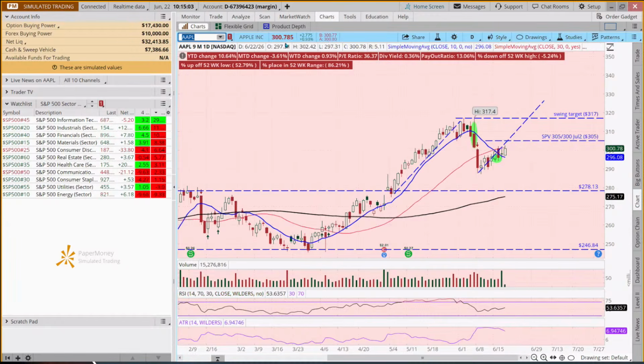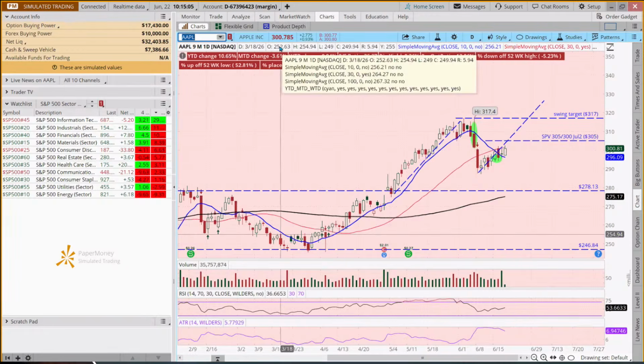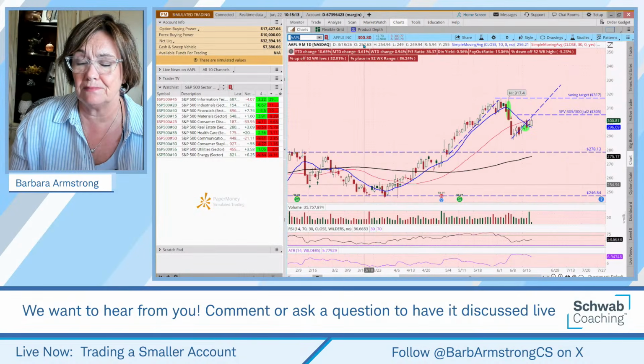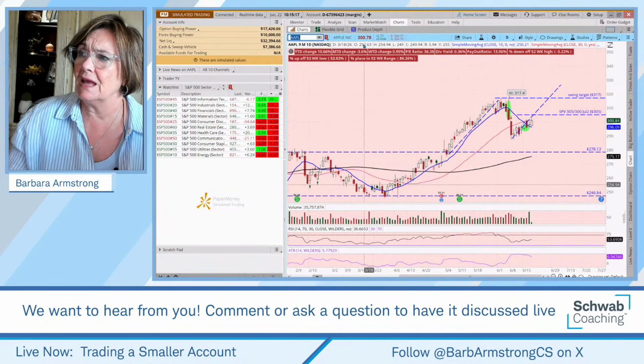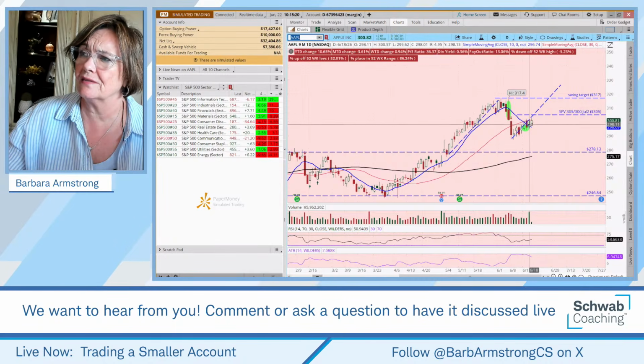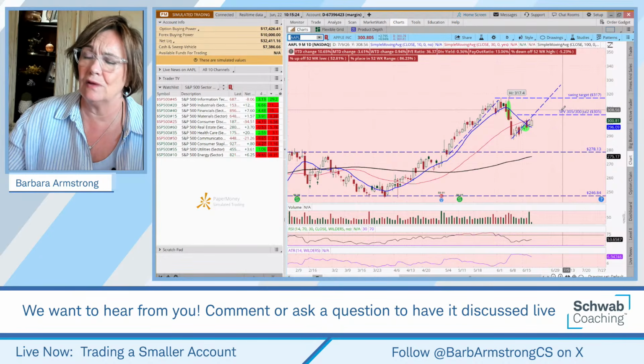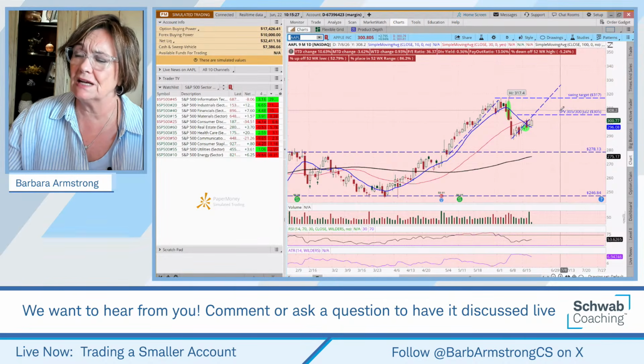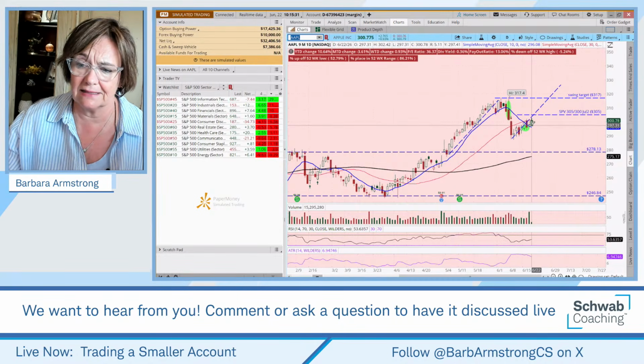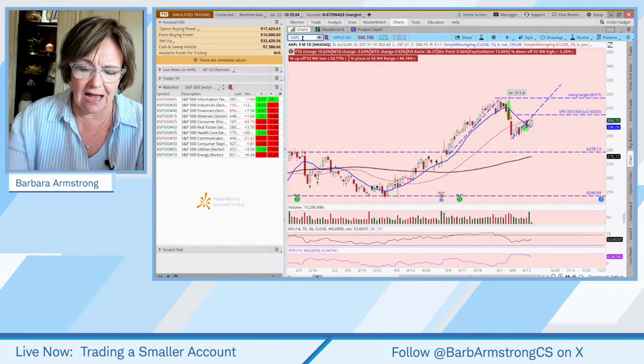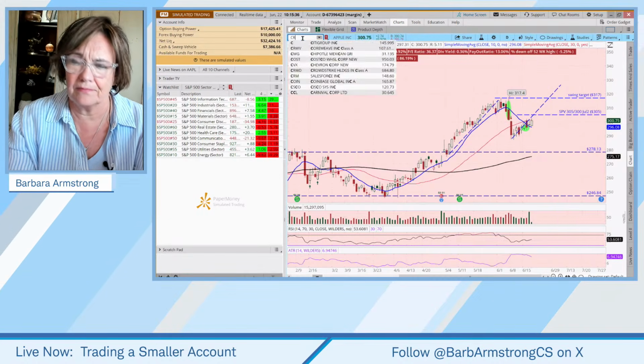But we're now in this situation where we're in between the strikes. And one thing that we don't want to have happen is at expiration for us not to be paying attention and for it to close in between the strikes. And so we'll make sure that on either Friday or Monday, we make a decision and we exit this position because we don't want to go into expiration and risk being assigned. Okay, so that's Apple.